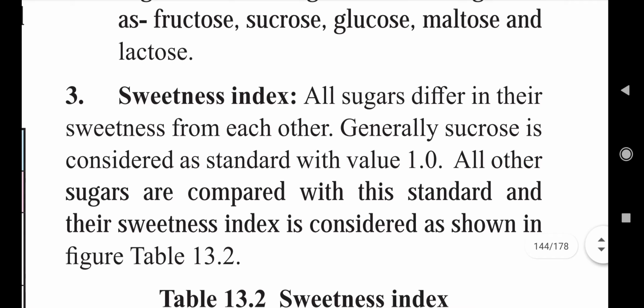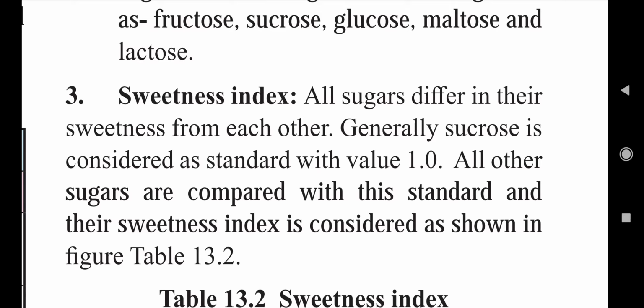The third property of sugar is sweetness index. All of you know that we feel different sweetness when we consume different fruits. This is due to the intensity of the sweetness index. All sugars differ in their sweetness from each other. Generally, sucrose is considered the standard with value 1.